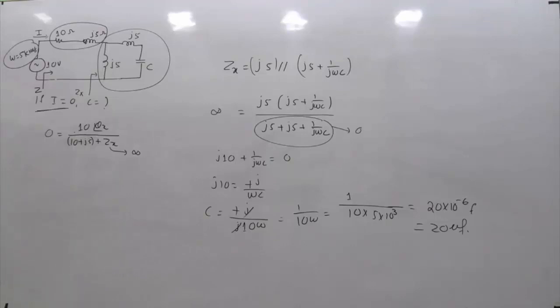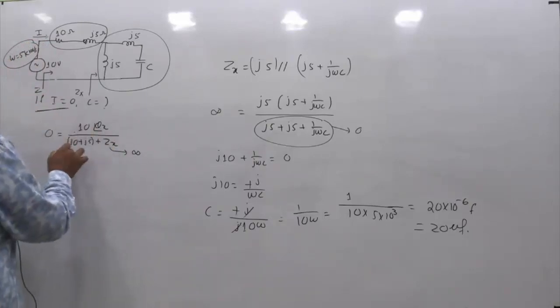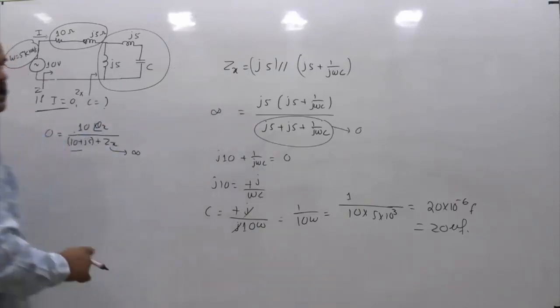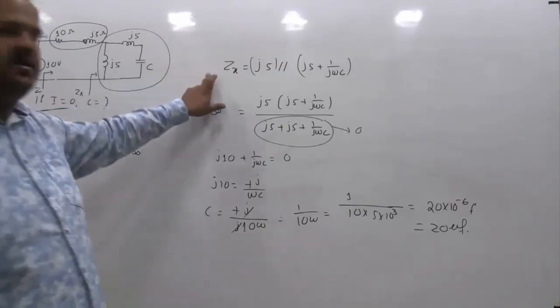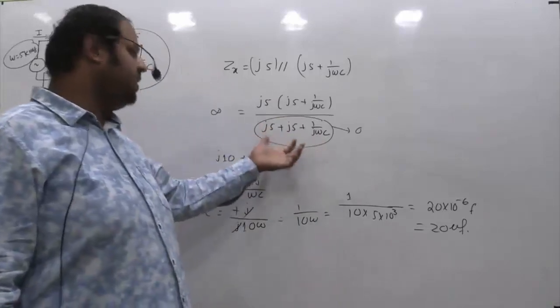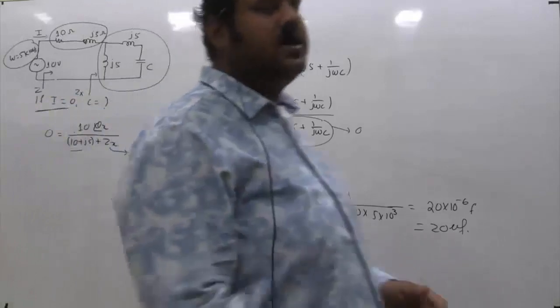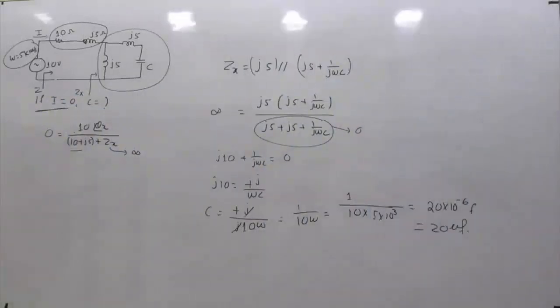Very, very straightforward question. Once again, I am summarizing. We need the value of I equal to 0. So the net impedance seen from here should be equal to how much? Infinite, because something by infinite is 0. So since the other part is finite, this should be infinite. Then I obtained the expression of ZX, and if I need ZX to be infinite, its denominator should be 0. So I have just taken the denominator, equated it to 0, and then solved for C. The value of C that I am getting is 20 microfarad. That's the right answer for this question.